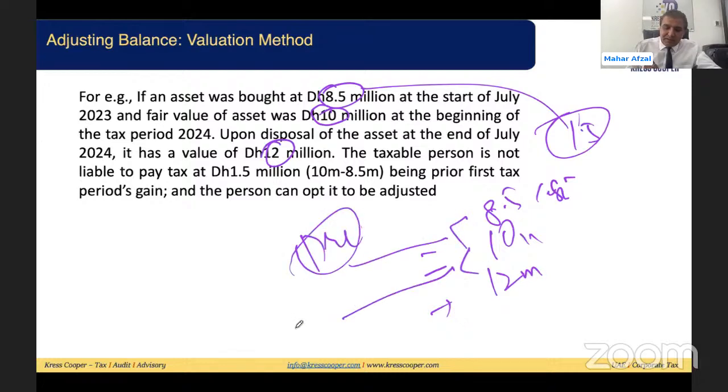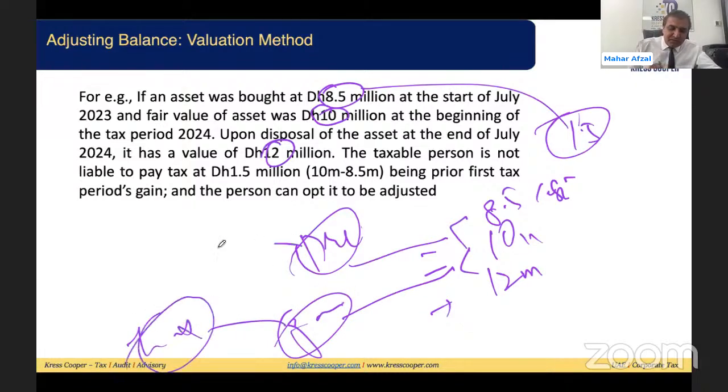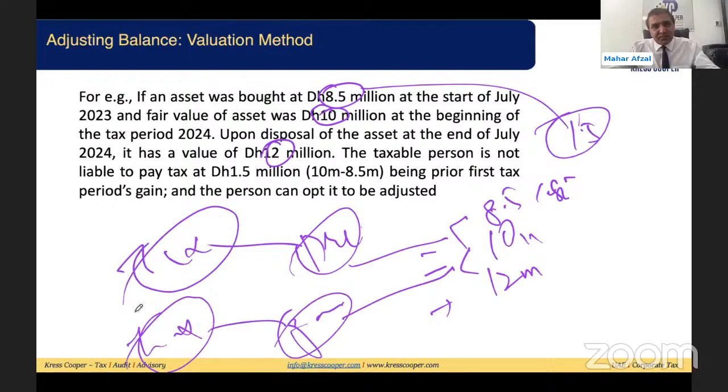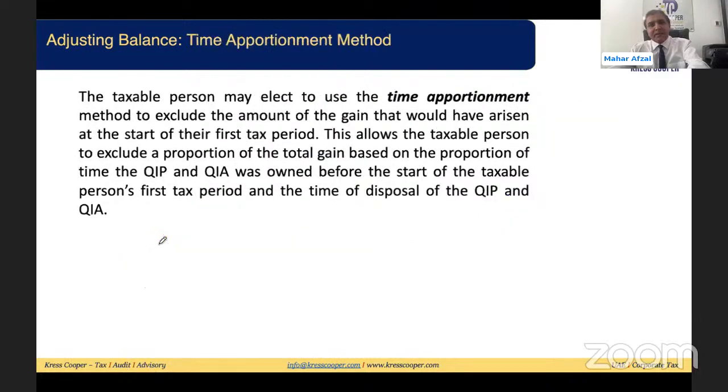This is my pre-tax gain. This is my gain after the introduction of the corporate tax. This gain should be subject to tax. The pre-tax gain should not be subject to tax. And the accounting profit needs to be adjusted accordingly to arrive at the taxable profits, because this gain will already be reflected in the profit and loss account. We need to deduct the pre-tax gain from the accounting profit, profit before tax, to arrive at the taxable profits.